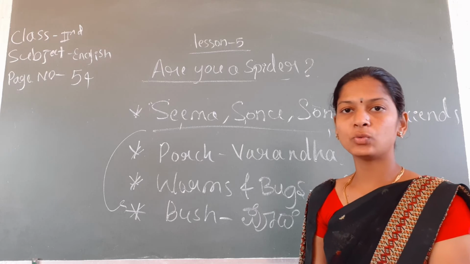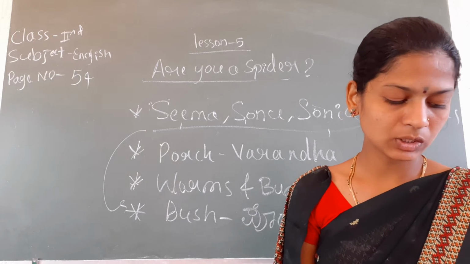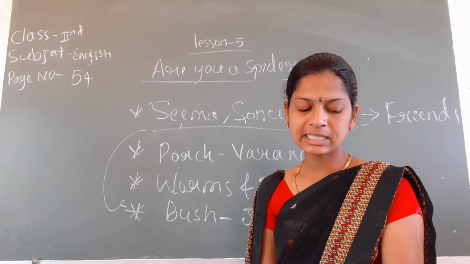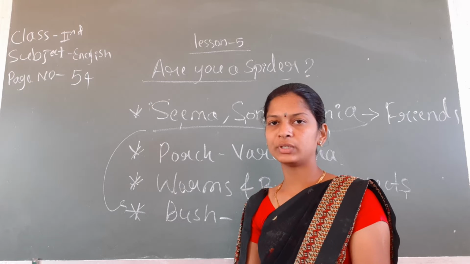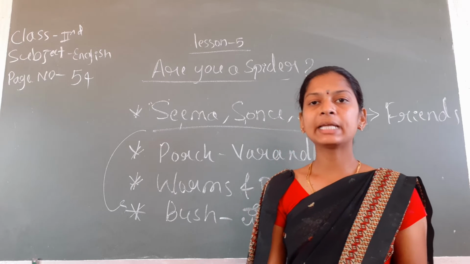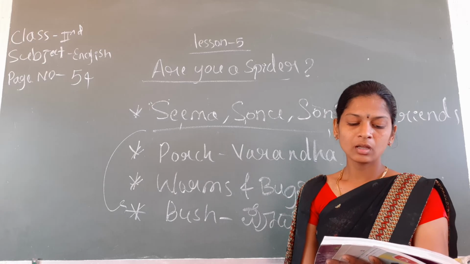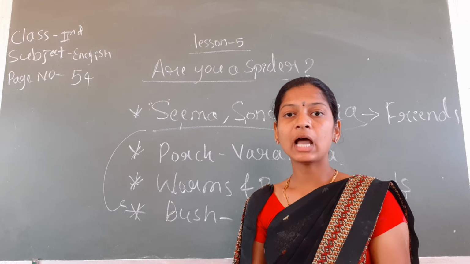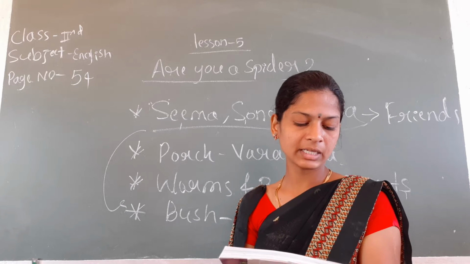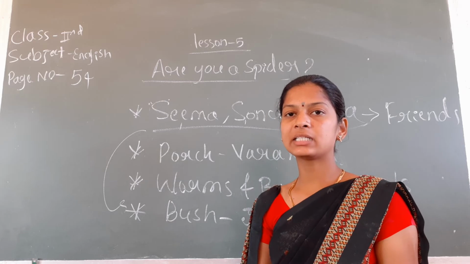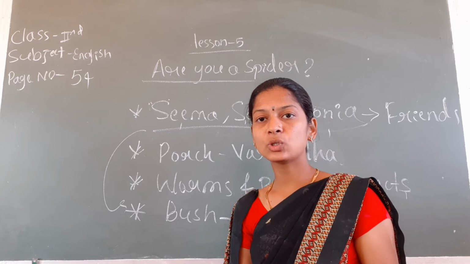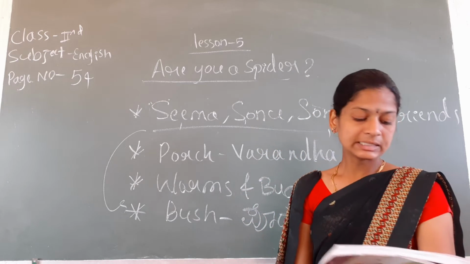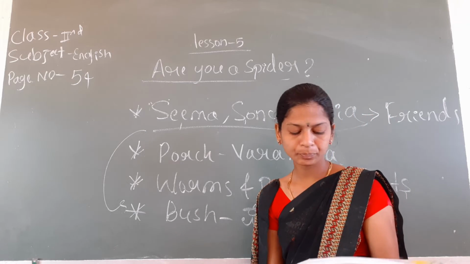No, I am a grasshopper. I am an insect, answered a big green grasshopper to Seema. I have 6 legs. That grasshopper has 6 legs. A spider has 8 legs. So I am not a spider. I am a grasshopper, because a grasshopper has 6 legs, but a spider has 8 legs.